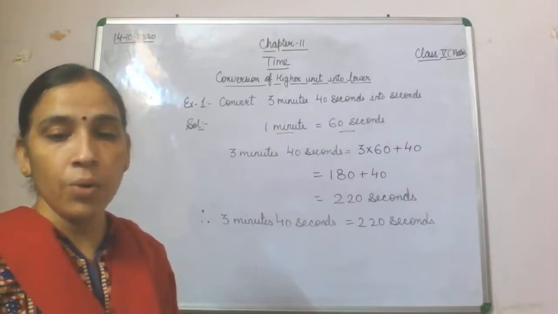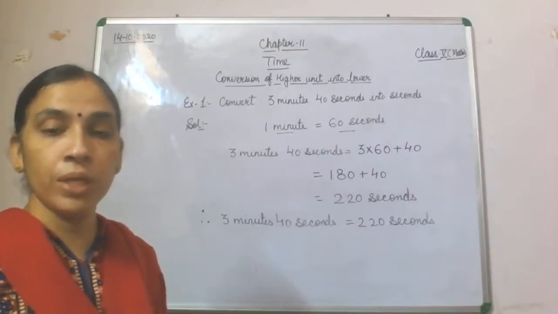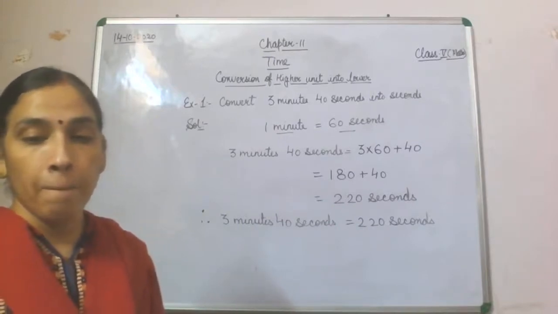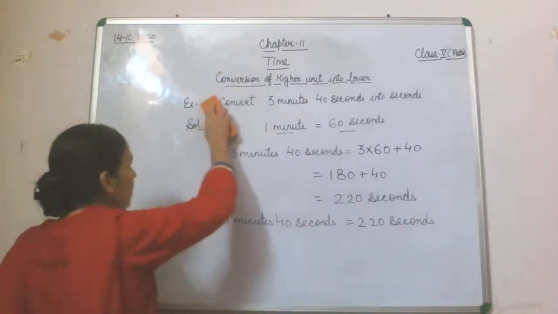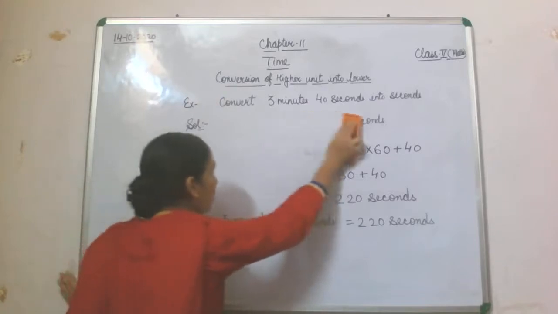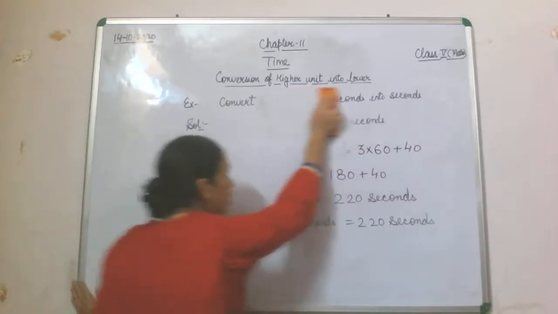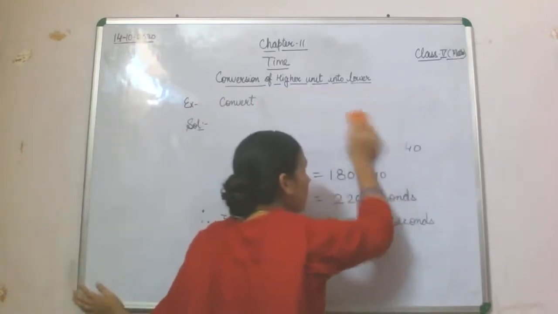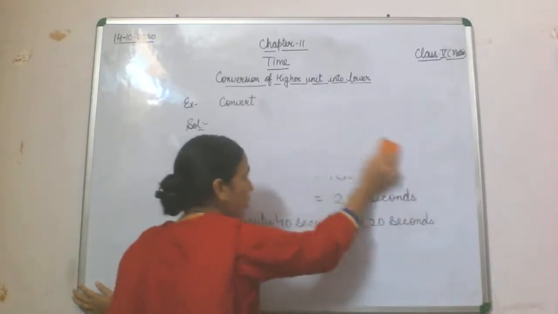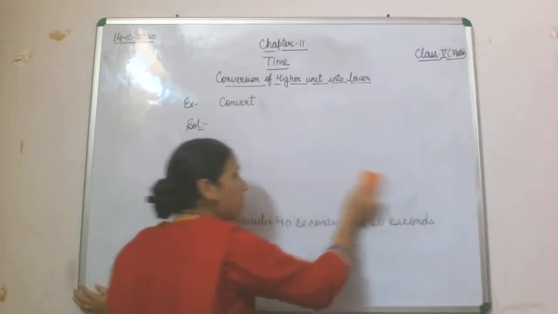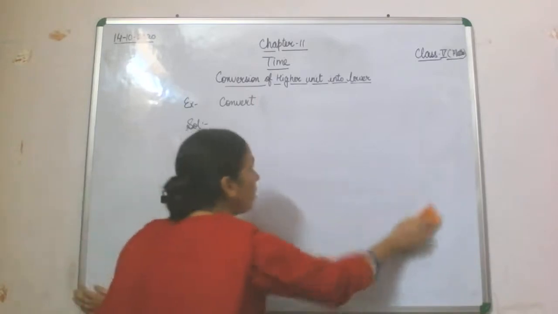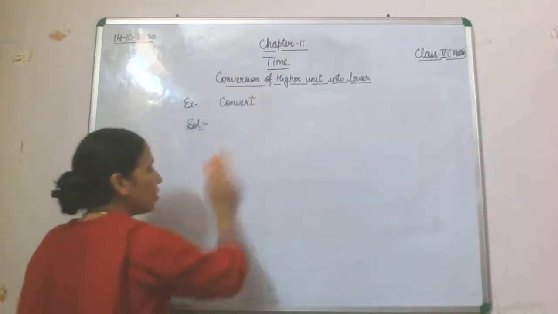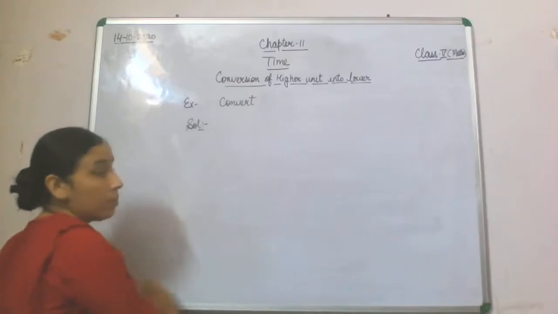Now next, example 2 I am going to take. That is conversion again, conversion of a higher unit into a lower unit. But here a bit of change in the question. Now we will move on from hours and minutes. Right now we are going to take years and months.